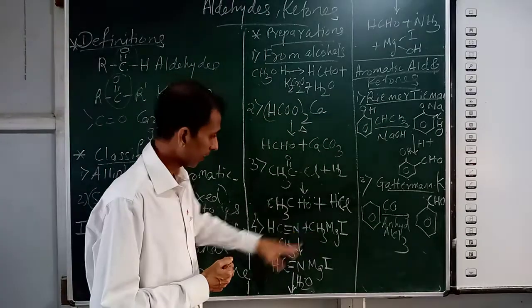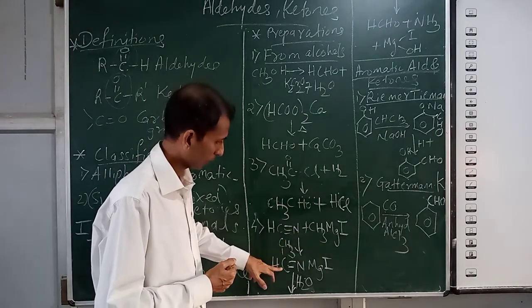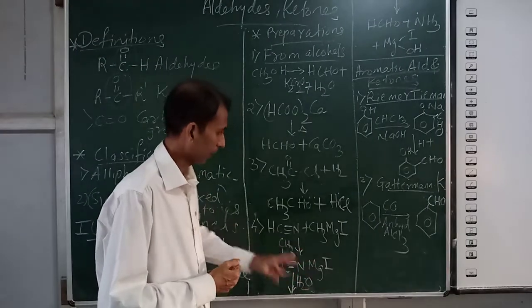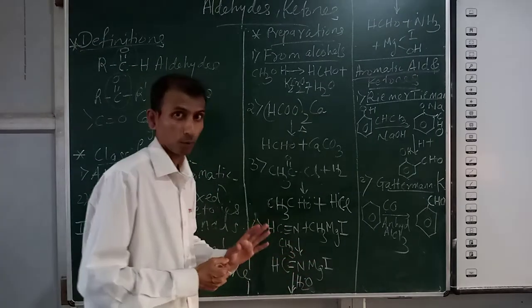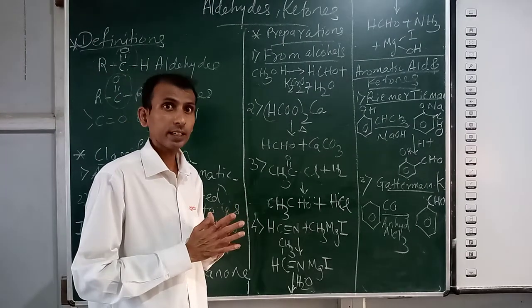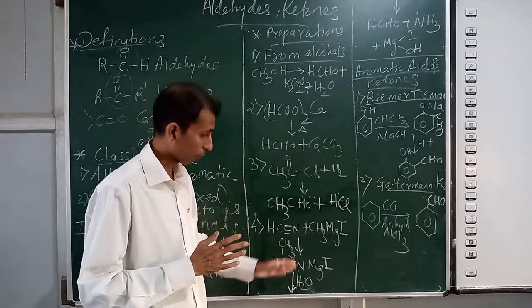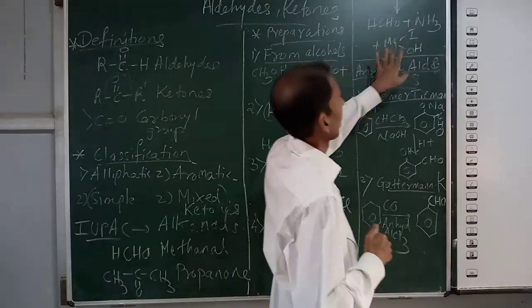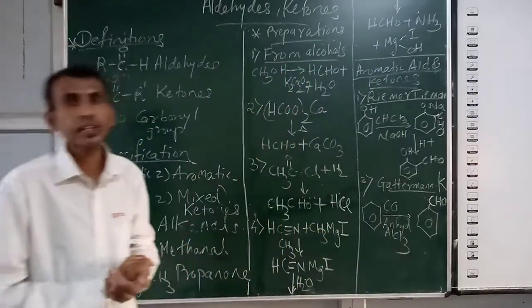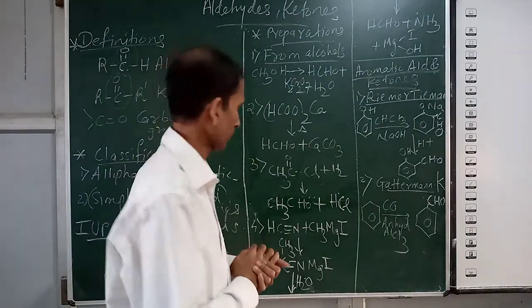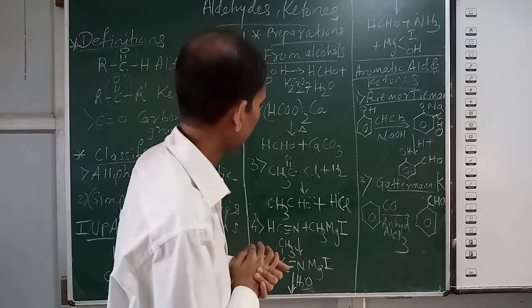CH3 gets added to this carbon, and MgI gets added to N. The triple bond gets converted to a double bond. You can immediately carry out the hydrolysis step on the intermediate, and you get aldehyde, ammonia, and MgIOH. So this is the method of preparation for aliphatic aldehydes.